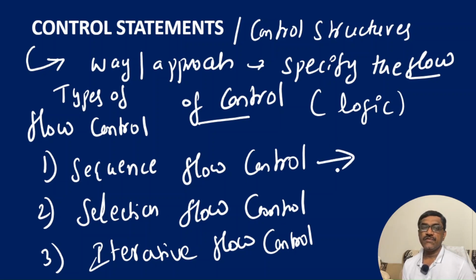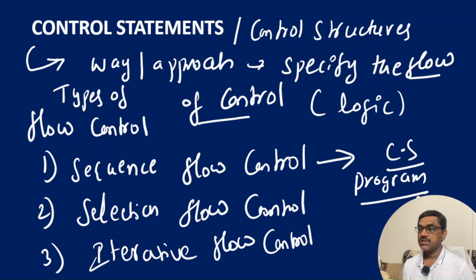Now, under sequence flow control, we are not going to mention any type of control statements. There is no specific control statement for this sequence. Why? Because whatever you write in the program is executed line by line, sequentially. So when the program is executed line by line, there is no need of using any control statement.